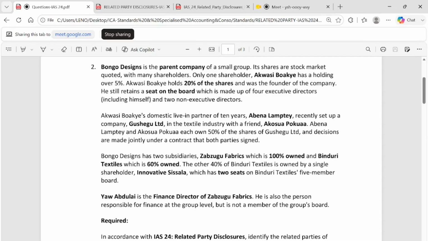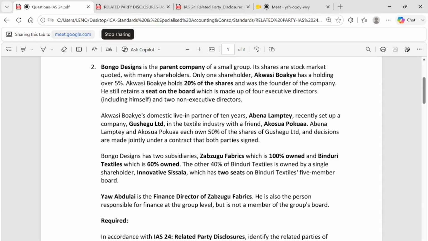Yao Abdullah is the finance director of Zabzugu Fabrics. He is also the person responsible for finance at the top level, at the group level, but is not a member of the group board. So Zabzugu is a subsidiary to Bongo Design, and Zabzugu itself is a related party to Bongo Design.